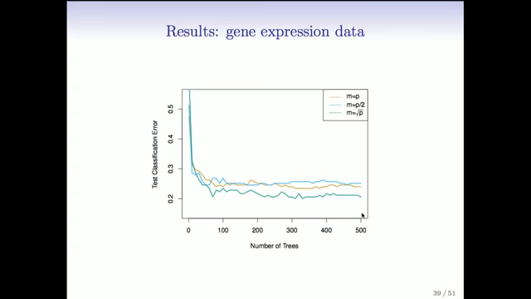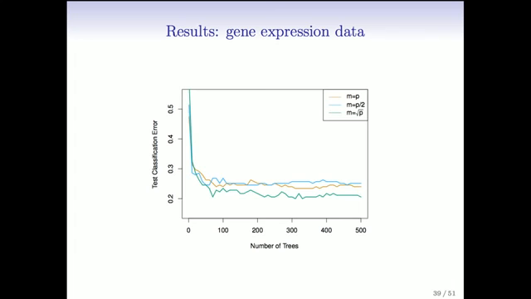On the left, we have the single tree results. We've been saying quite often that trees are attractive because they're interpretable, but they often don't predict well. Here we see a case where they're predicting pretty badly. Here's the single tree, and its error is upwards of 50 or 60%. Now remember, there are 15 classes, so an error of 60 or 70% isn't crazy, but it's still not very good. It's interesting, Rob, how quickly the error comes down with random forests and then levels off. By about 100 trees, it's not really changing that much.